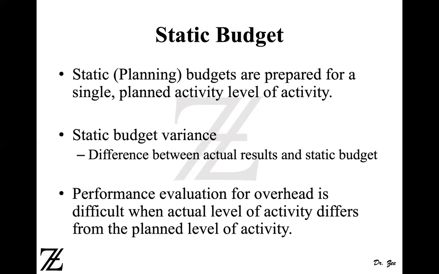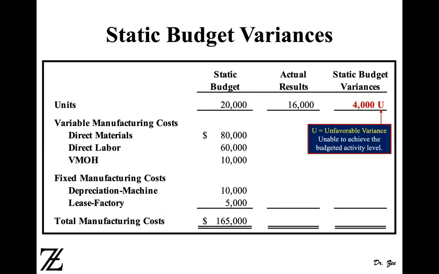When the activity level changes, the cost driver drives the cost, and it can change everything. Not just overhead costs, but all the costs driven by the activity level, whether it's labor hours or machine hours, can be affected.